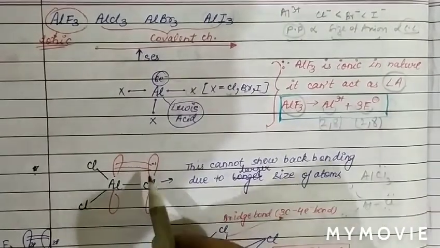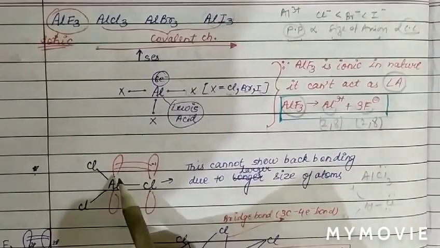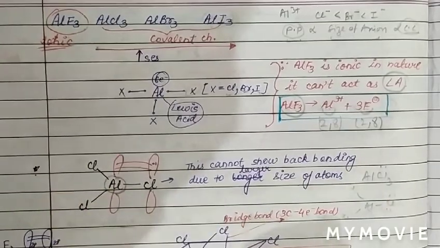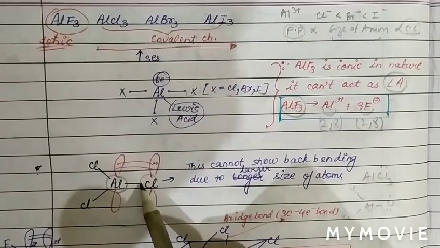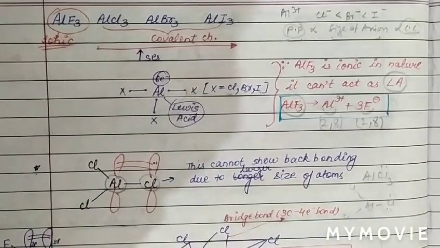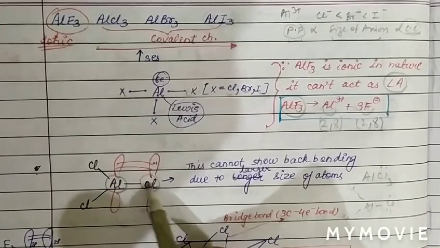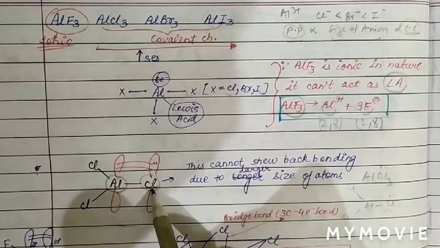But due to the large size of atoms, as aluminium belongs to the 3p orbital and chlorine also belongs to the 3p orbital, the back bonding between aluminium and Cl is not possible.